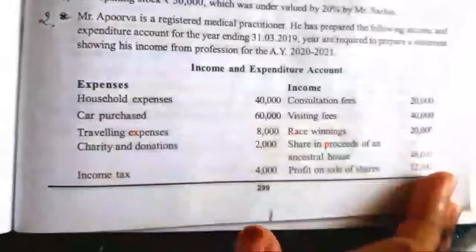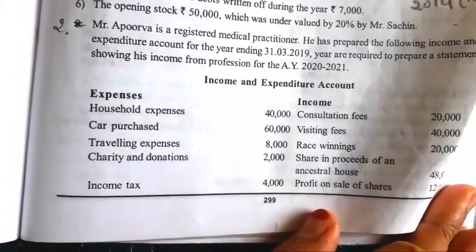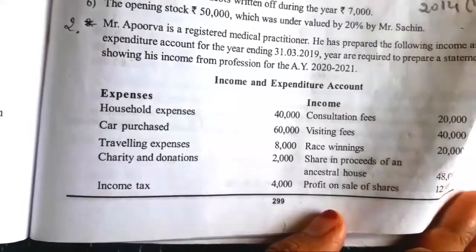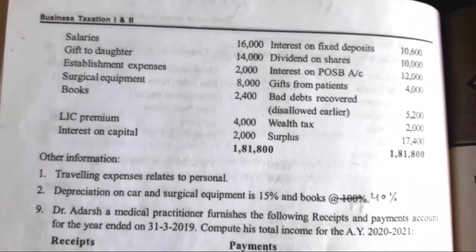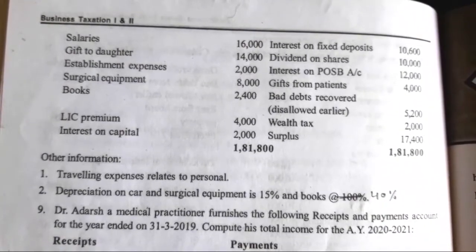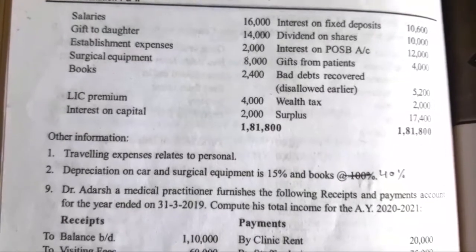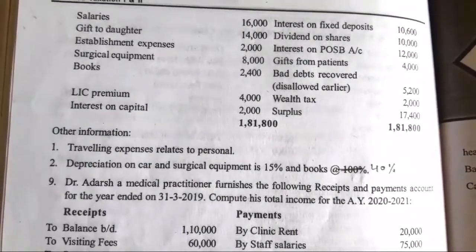Expenditure side: household expenses 40,000, car purchased 60,000, traveling expenses 8,000, charity and donations 2,000, income tax 4,000, salary 16,000, gift to daughters 14,000, establishment expenses 2,000, surgical equipments 8,000, books 2,400, LIC premium 4,000, interest on capital 2,000. Both side totals are 1,81,800.